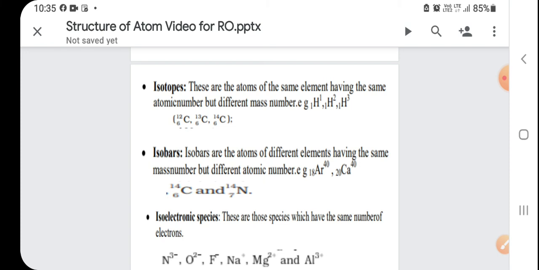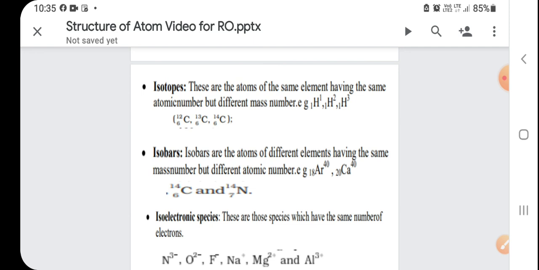Okay friends, now second is isobars. Isobars are atoms of different elements having the same mass number but differing in atomic number. An example is argon, atomic number 18 and mass number 40, and calcium, atomic number 20 and mass number 40. So the mass number is the same but the atomic number differs. Carbon and nitrogen are also an example of isobars: carbon mass number is 14, nitrogen mass number is 14, the same mass number, but the atomic number of carbon is 6 and the atomic number of nitrogen is 7.